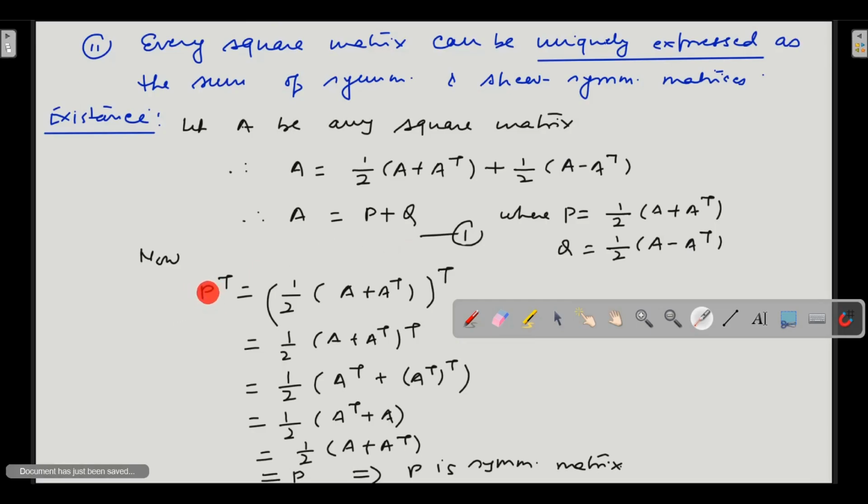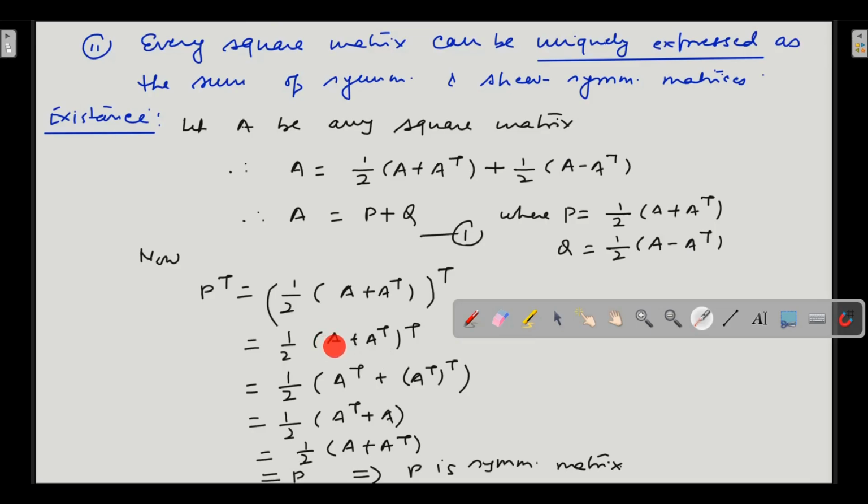If we take the transpose of P and it comes out equal to P, then it is a symmetric matrix. So let us take P transpose. Instead of P, we write half of (A plus A transpose), and then take its complete transpose. The 1 by 2 will come out of the transpose because it is a constant or a scalar, so the transpose is applied only to the term inside.